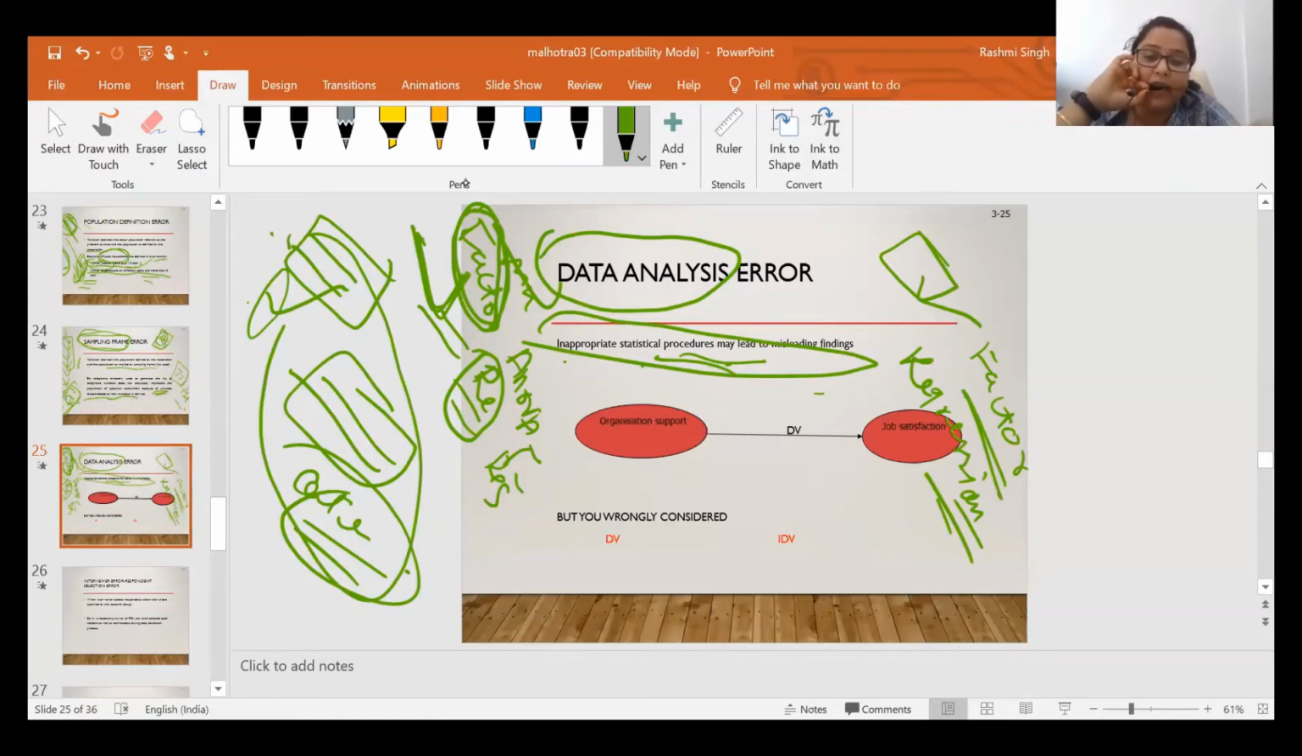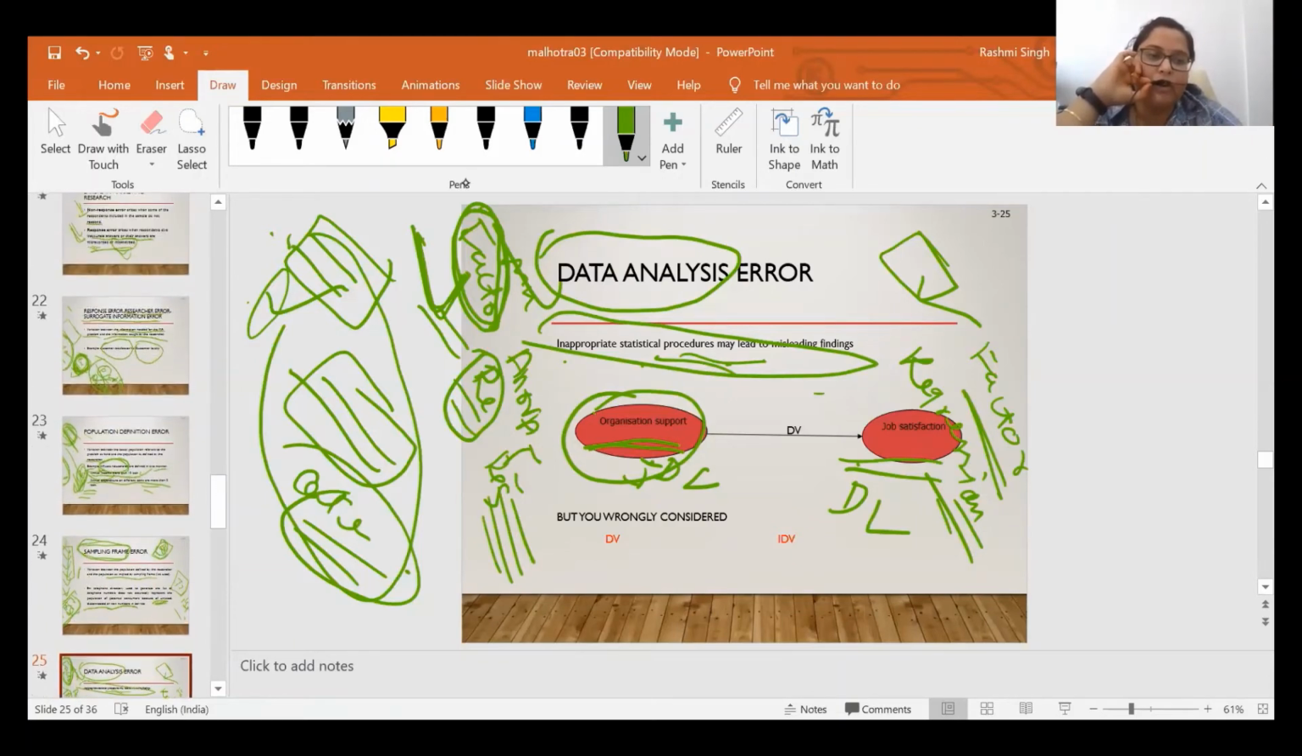Just like, sometimes you wrongly take organizational support and job satisfaction. So you take organizational support as the independent variable, and job satisfaction as the dependent variable. But this is your actual IDV and DV. But maybe at the time of data analysis, you select job satisfaction as the IDV and organizational support as the DV. So again, it will give you a misleading finding. So that is known as a data analysis error. So these are the different types.